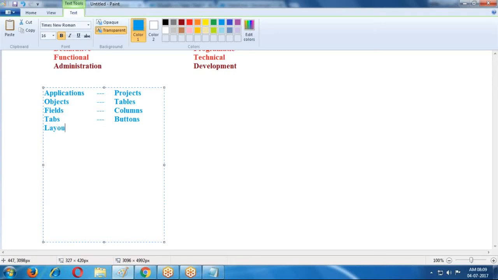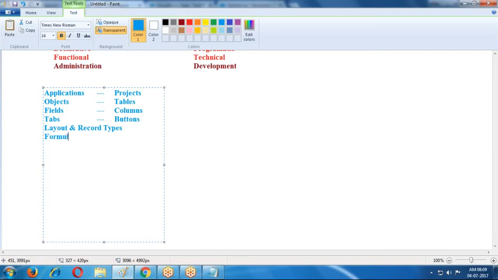Layouts. If you want to arrange user interface components, then we are creating layouts, and record types. So what do record types mean? If you want to display multiple layouts for a single user: if the country equals India, then the Indian layout is required. If the country equals USA, the USA layout is required. If the country equals UK, then the UK layout is required. So if you want to use multiple layouts, then we use record types. This is very helpful for your application.